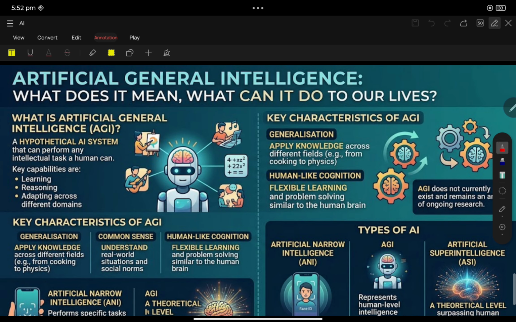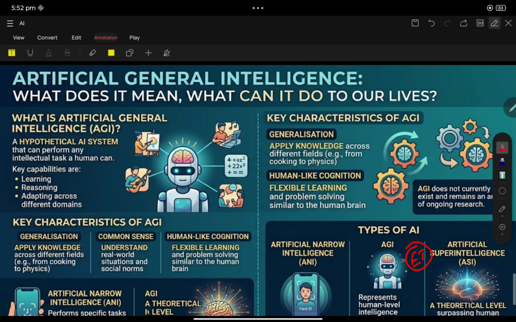I'm going to make two parts of videos for artificial intelligence, expecting at least one question from this topic. UPSC will always focus on emerging technologies, as I always told you. UPSC will always look upon the updates, so artificial intelligence has been one of the important topics for the prelims.